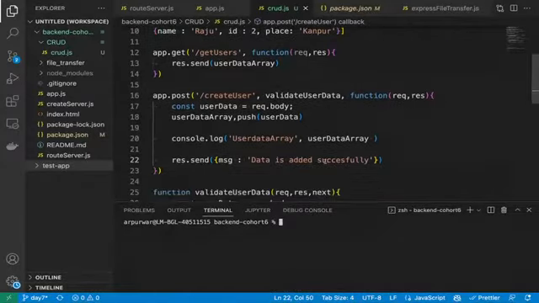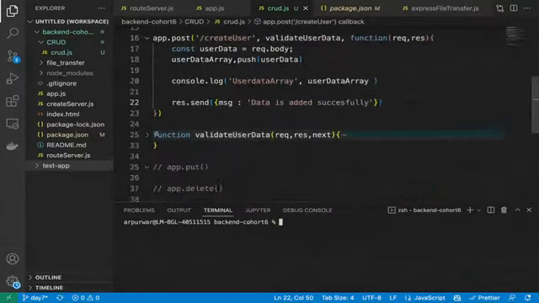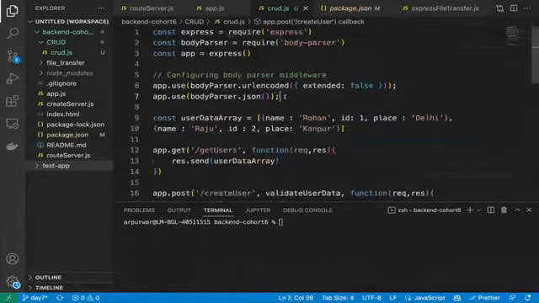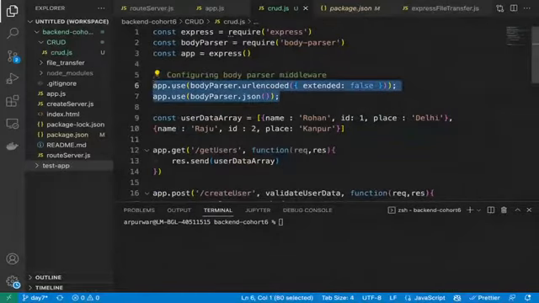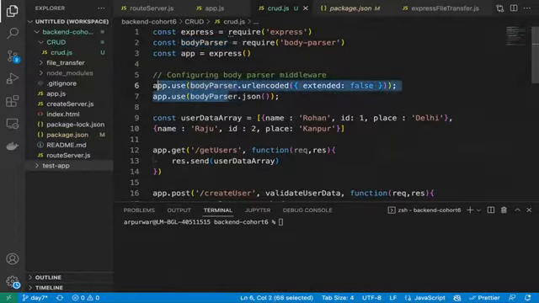So now we have created the post. For creating the post API, I told you for post, put, and delete, what we need to do? We need to first add some body parser config. Why do we add body parser config? Because we want to read the data from the client side. So that is a very mandatory part, and we need to do it. Correct? So we have added it, and you can see we are using app.use, and it is happening on the global level. So now all the requests will go through this middleware.